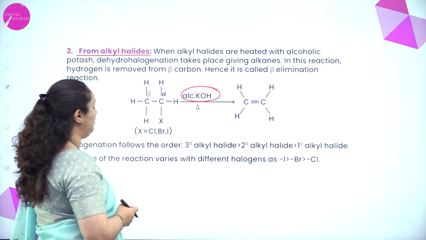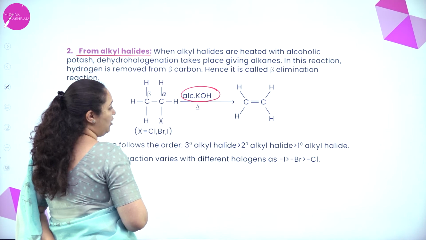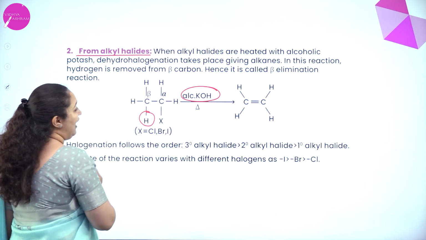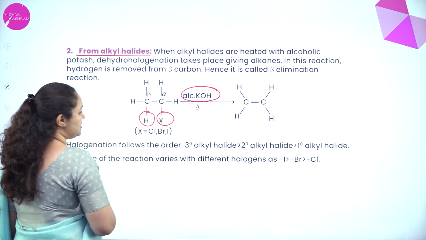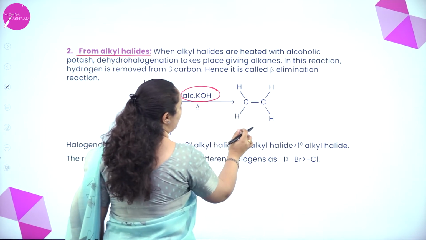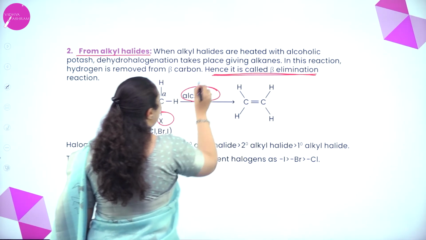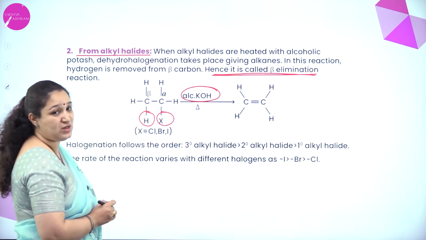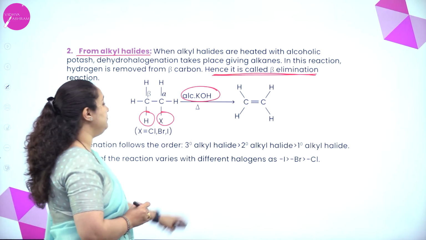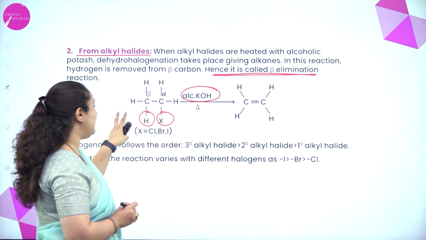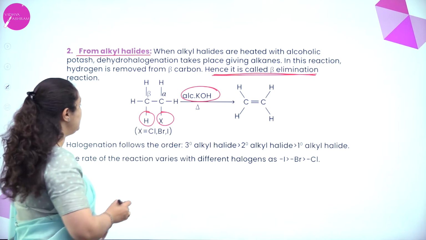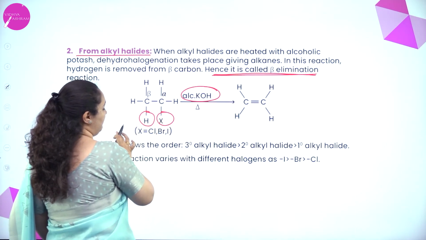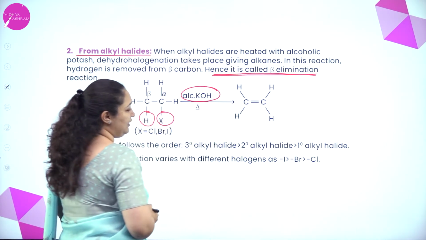So what is happening here is, when you are heating it with alcoholic potash, the hydrogen is removed from the beta carbon atom and from the alpha carbon atom the halogen is removed, and a double bond is formed. This reaction is also called beta elimination reaction because from the beta carbon atom hydrogen is removed. For example, we have taken ethyl halide, that is CH3CH2X, with alcoholic potash; one X and one H are removed, a double bond is formed, and you get ethene.